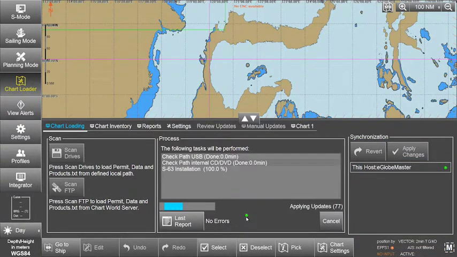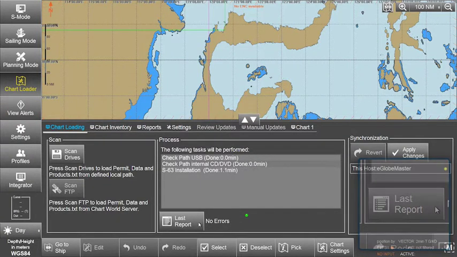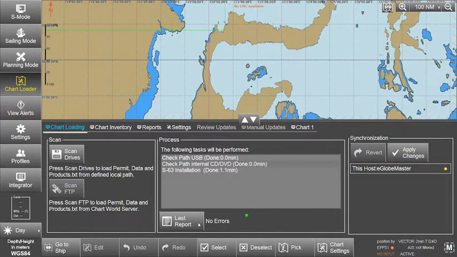All messages and actions are recorded in the report file. This can be accessed, if required, via the Last Report button. This process should be repeated until all required base CDs have been installed.